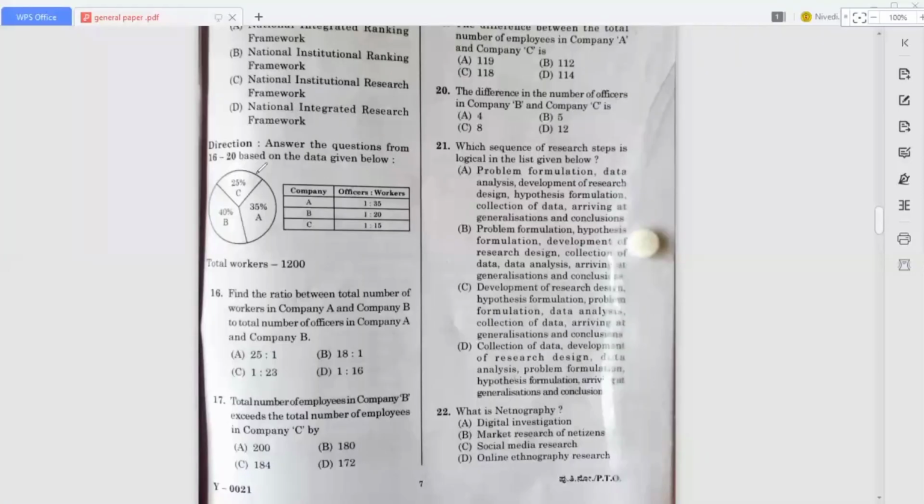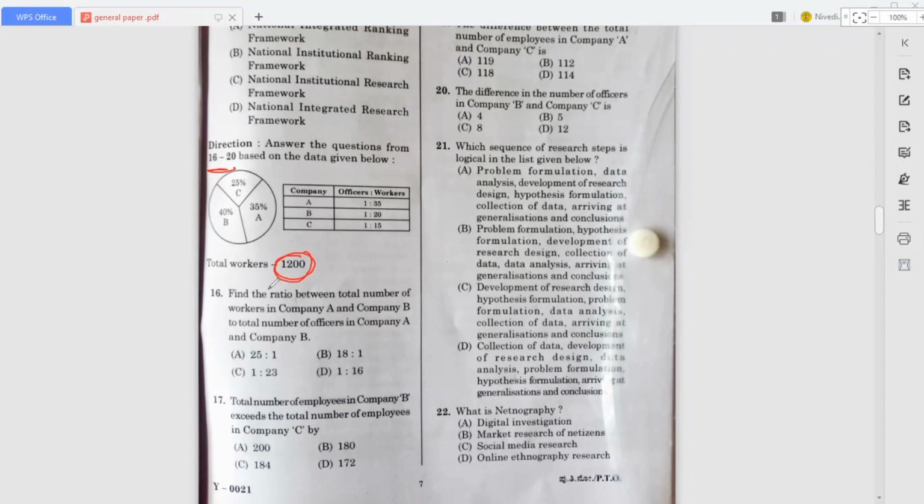Here questions 16 to 20 are based on data interpretation. They have given one pie chart, and based on that you have to answer questions 16 to 20. Here they have mentioned the company, officers, and also workers, and they have also given the total workers. So we have to find the answers to the questions.